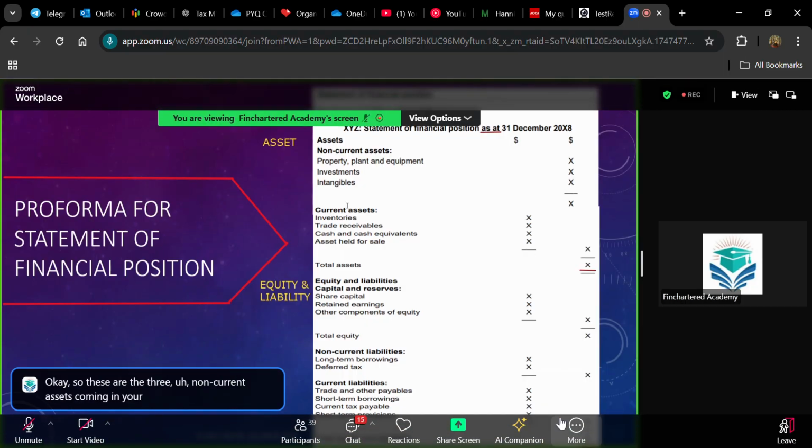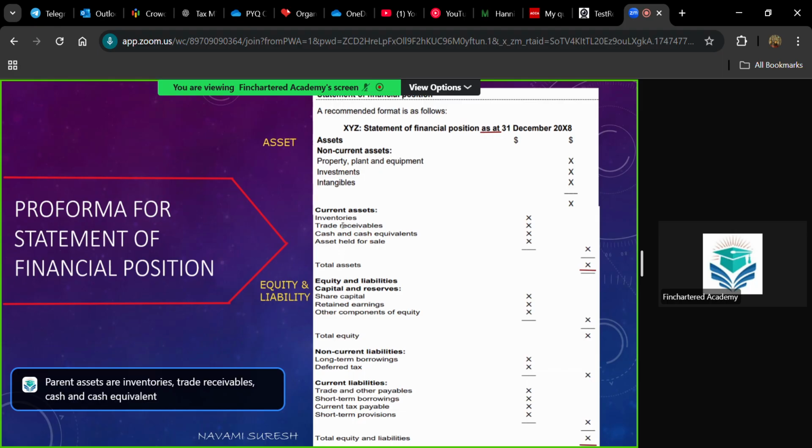Now we have current assets. Current assets are inventories, trade receivables, cash and cash equivalents, and assets held for sale. We have standards for each of them. For inventory, you have IAS 2. For trade receivables, you will be considering the value of receivables as per IFRS 15, revenue from contracts with customers. Then you can have the value of cash and cash equivalents through the cash flow statement, that is IAS 7, statement of cash flows.